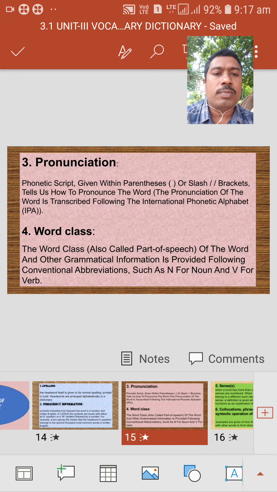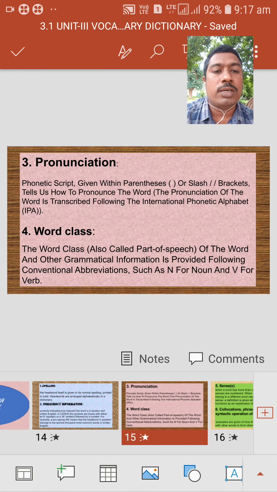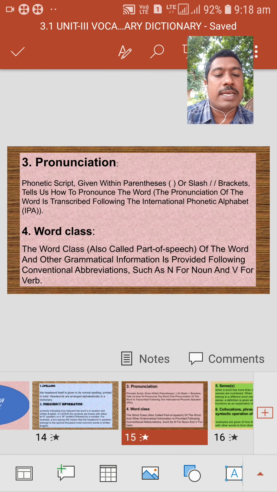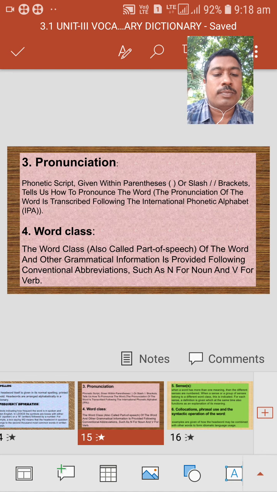So the fourth use of the dictionary is that while we are searching for a word, there is a chance to know the grammatical part of the word. The fourth use is word class, the grammatical part of the word.